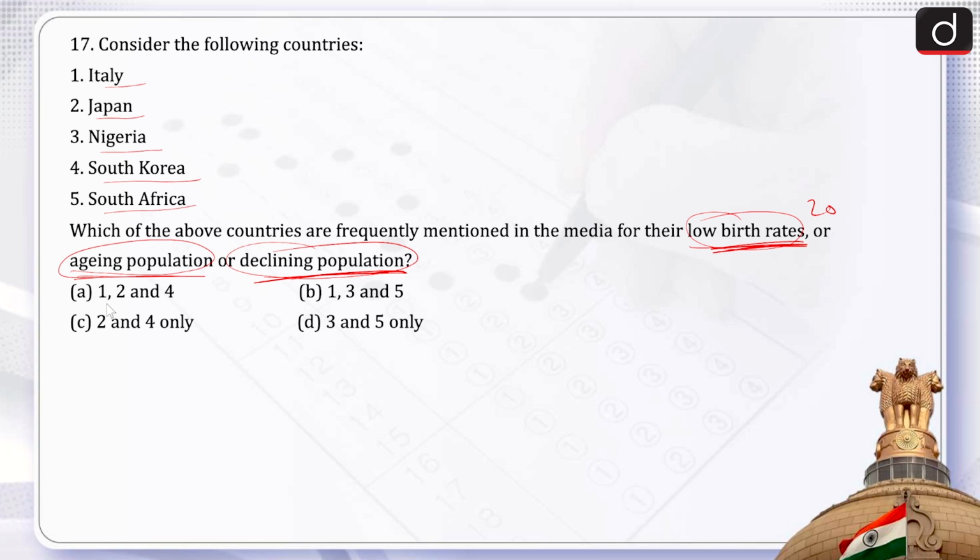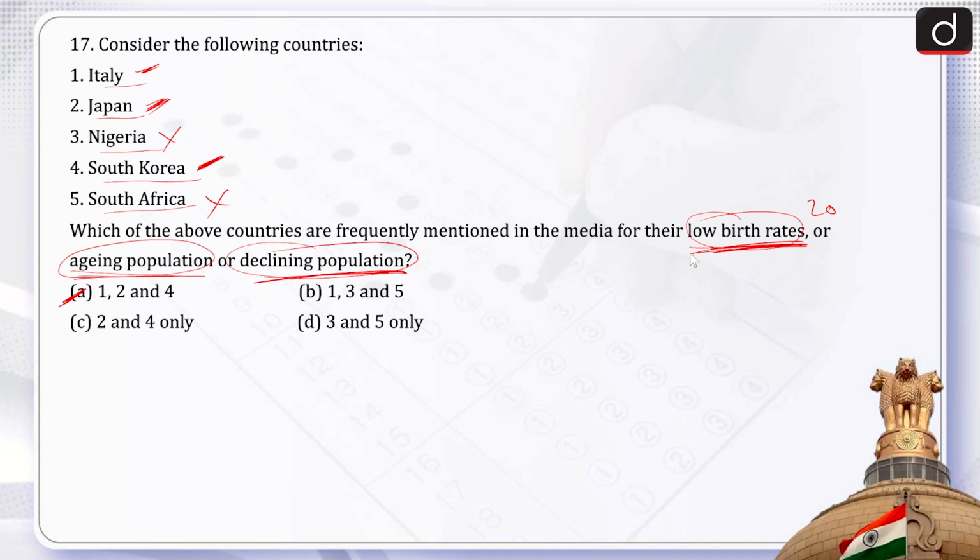The codes are 1, 2 and 4; 1, 3 and 5; 2 and 4; 3 and 5 only. So the correct answer for this is option A, that is 1, 2 and 4, that is Italy, Japan and South Korea. So let us talk first of all about these countries, that is Italy, Japan and South Korea. Let us first talk about those countries which very much remain in news because of the low birth rate. It means that children or infants are not being born in the country.